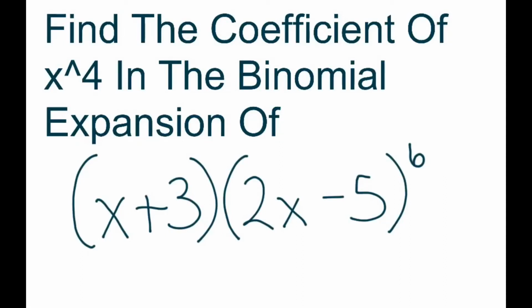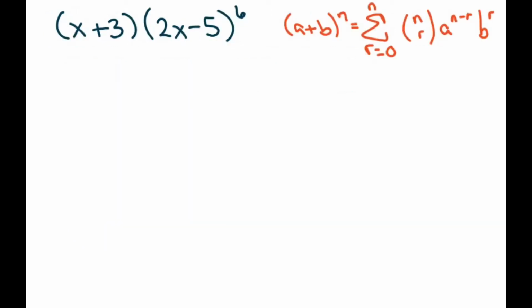Hi everyone, we're going to find the coefficient of x to the fourth in the binomial expansion of (x + 3)(2x - 5)^6. So we'll get started, and basically we're using this binomial expansion formula, and we're really going to concentrate on this part right in here.